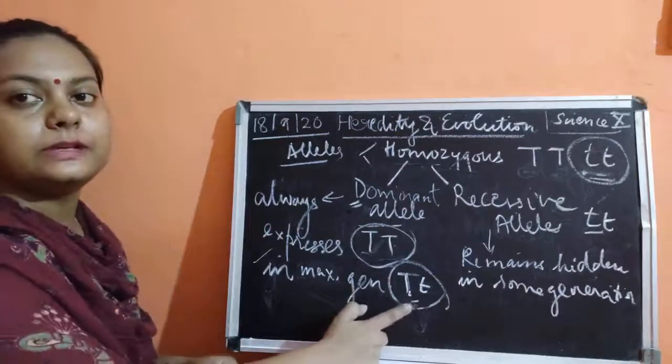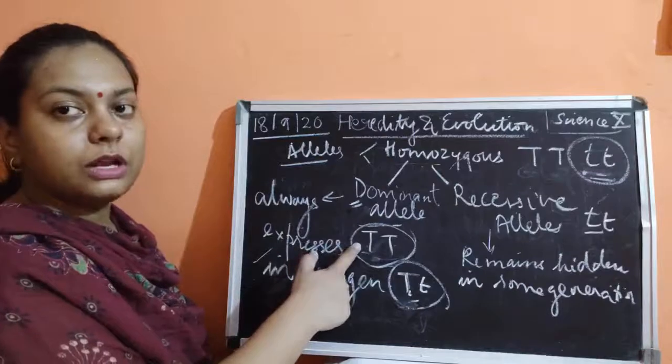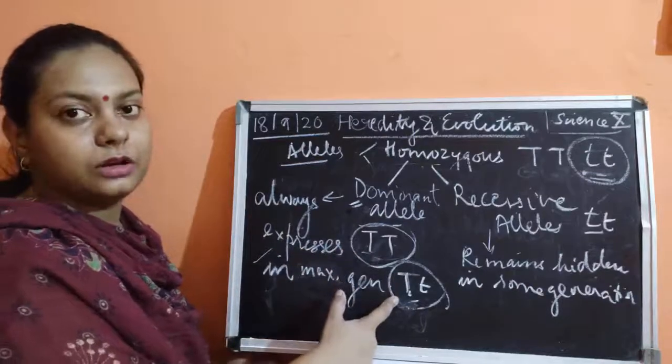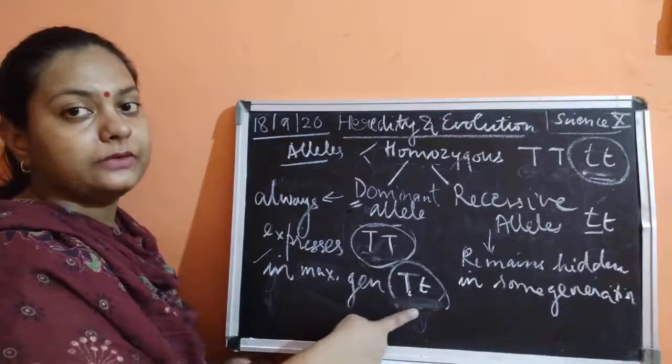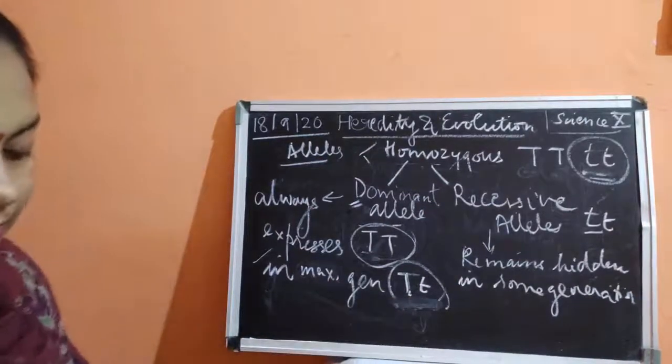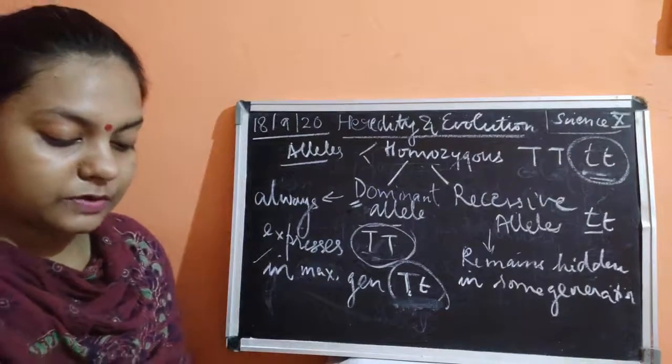This will always be the same: if T represents tallness, this would be homozygous tall and this would be heterozygous tall, because it contains one capital T and one small t. Okay, I'll discuss this more in the next part. A dominant trait means it is expressed in most of the generations.